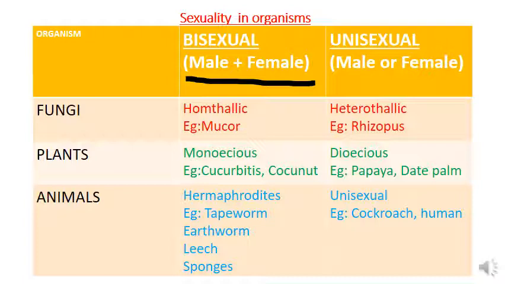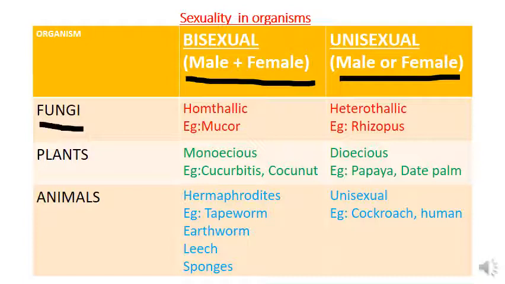In case of unisexual organisms, male gamete will be produced in one organism and female gamete will be produced in another organism. So, male or female. Just remember this: bisexual, male plus female, that is male gamete and female gamete in the same organism. Unisexual, male or female, that is male gamete in one organism and female gamete in another organism.